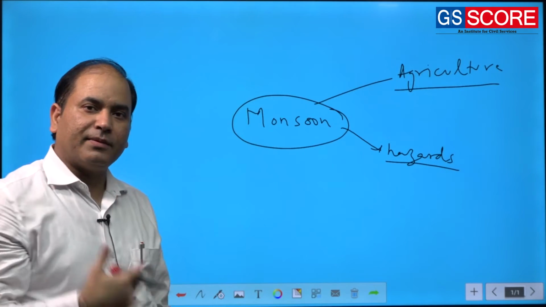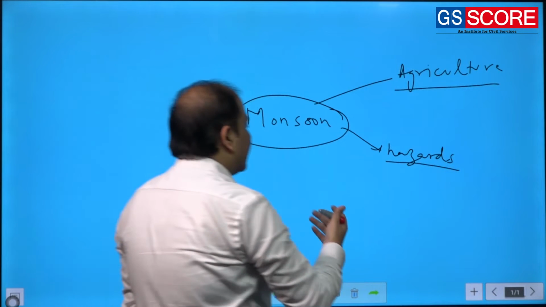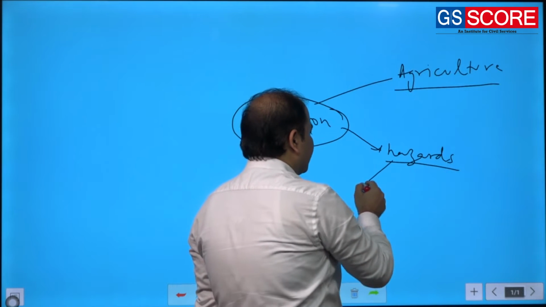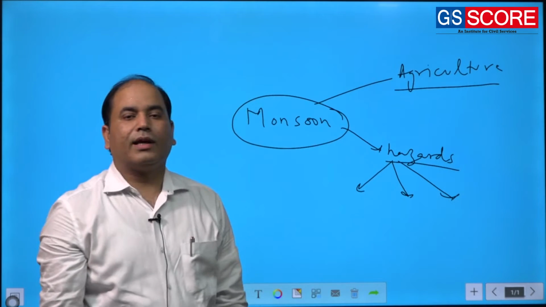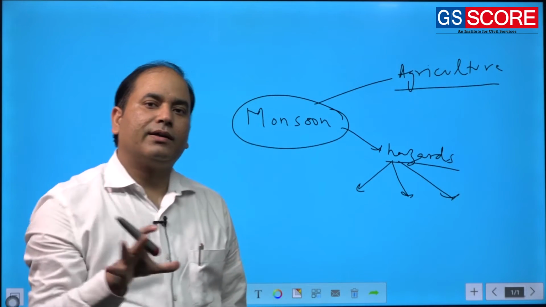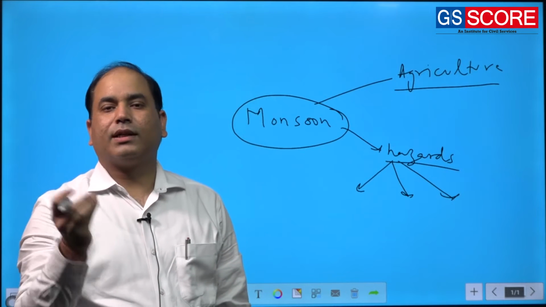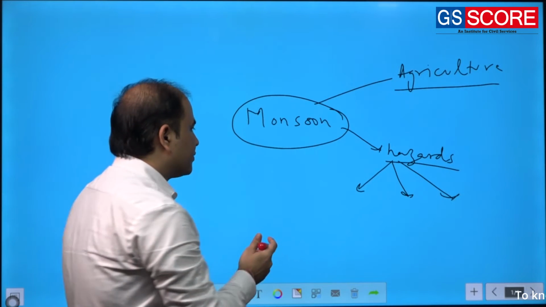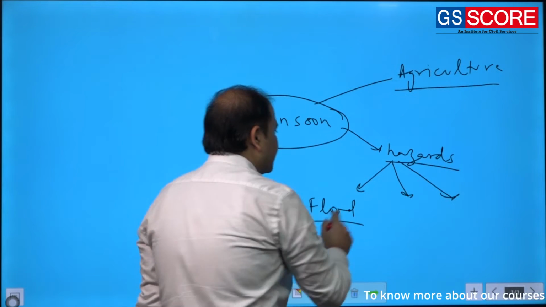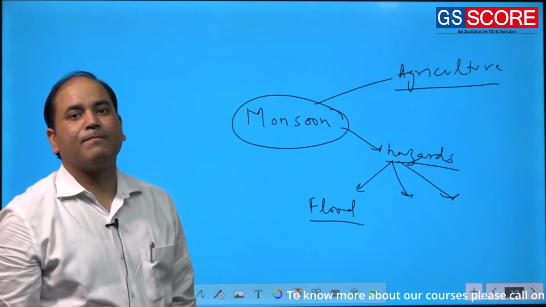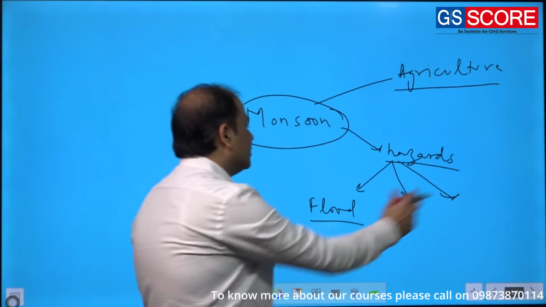In fact, at the start itself, I told you that I am going to discuss this monsoon in the backdrop of a lot of floods affecting the southern and eastern states. So one of the very important hazards which coincides with this monsoon is flood.